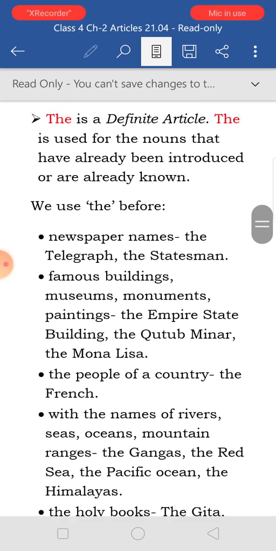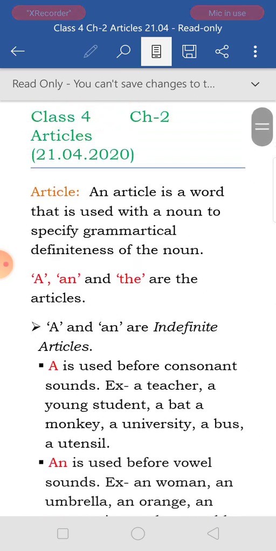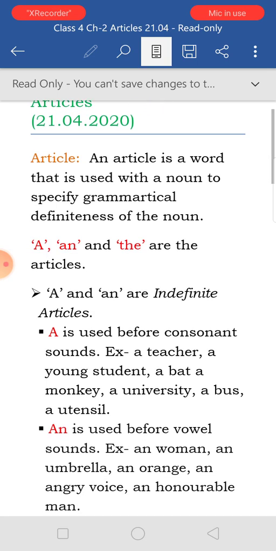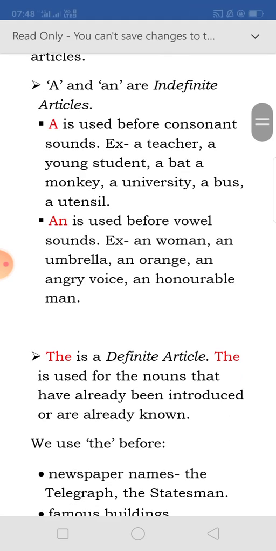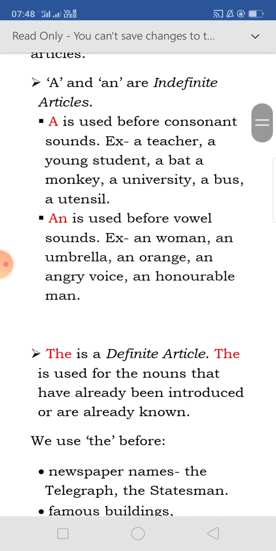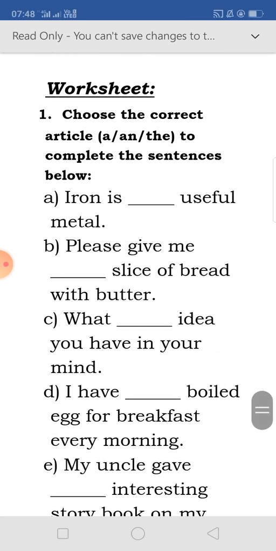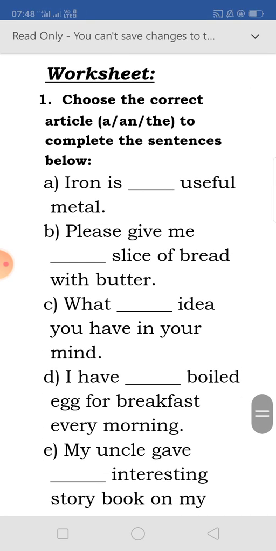So, we have learned about the article. Articles are also called determiners. A, an and the are the articles. A and an are indefinite articles. A is used before the consonant sound, an is used before the vowel sounds, and the is used when it is a definite thing, and that is discussed till now. Next we are coming to the worksheet. It is a small worksheet for you.